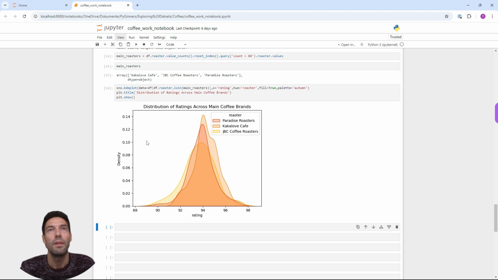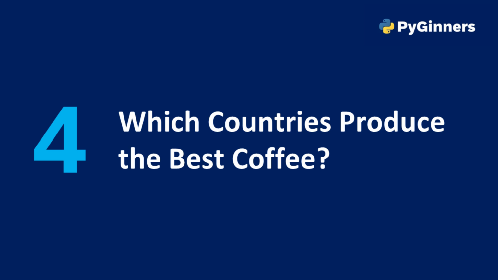And here we can now see the distribution of the ratings of the 3 main brands, and we can see that JBC Coffee Roasters overall has the lowest ratings, and the peak here in orange comes from Kakalove Cafe, which has the highest ratings here, a little bit over 95, and Paradise Roasters is a little bit in between of the other two, with the peak at 94 rating. Question number 4, which countries produce the best coffee?